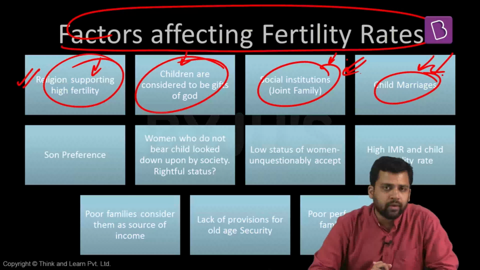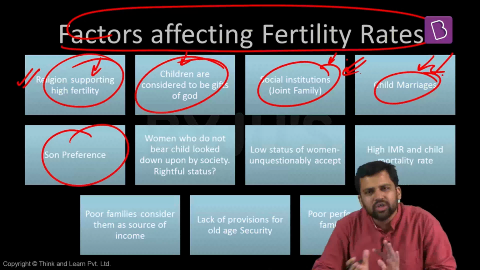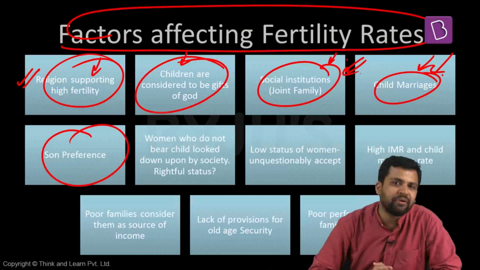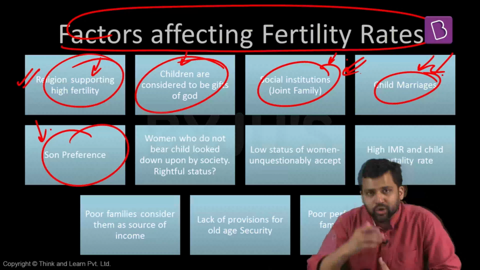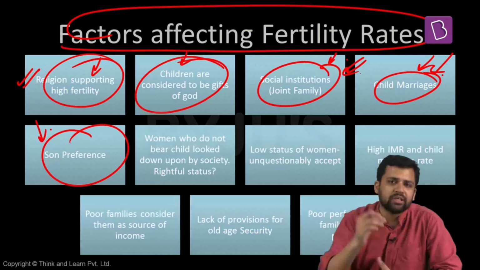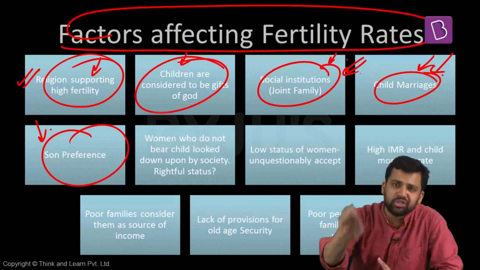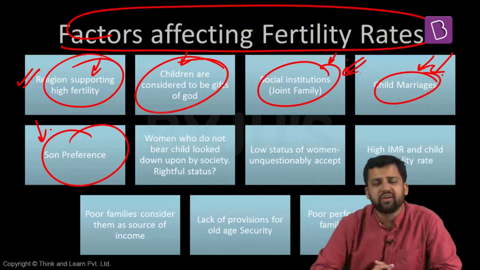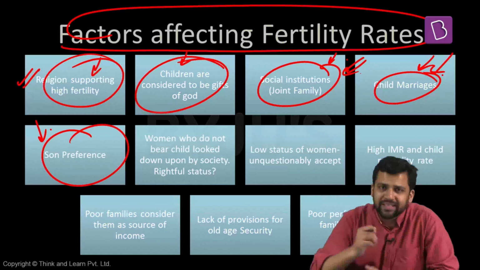The next important factor which has an implication on fertility rate is son preference. Now this is again a social factor as well as a cultural factor. In case of Indian society specifically, there is a preference for having a male child. Why am I saying it is a cultural factor? Because some religious practices are carried out by the male child. For example, the funeral pyre is generally led by the male child among Hindus. The last rites are generally carried out by the male child among Hindus. So that way we can say it's a cultural factor. That is the reason sometimes parents prefer to have a male child.